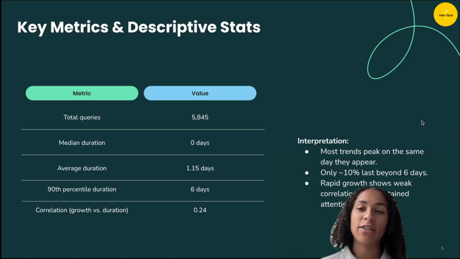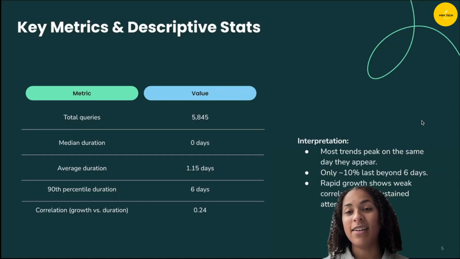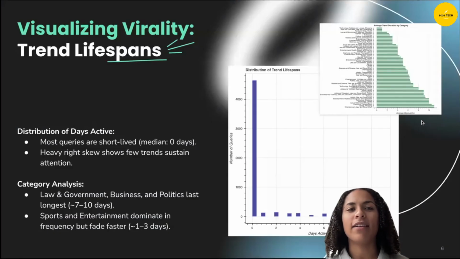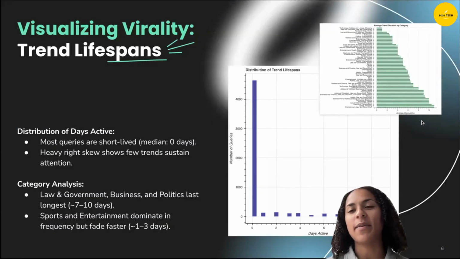So some bit of interpretation from this. Most trends, they peak on the same day that they appear. Only about 10% last beyond 6 days. And rapid growth shows weak correlation with sustained attention, as I mentioned with that correlation value. All right, so visualizing virality. Let's first look at trend lifespans.